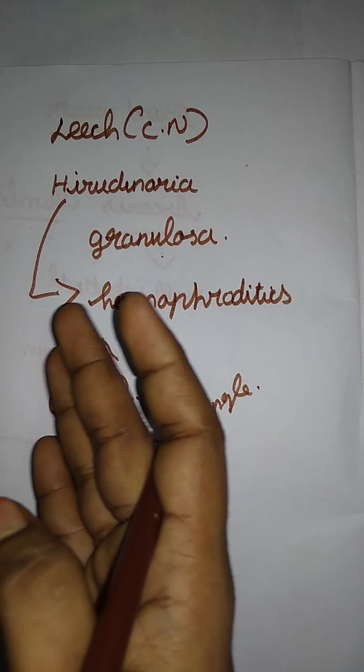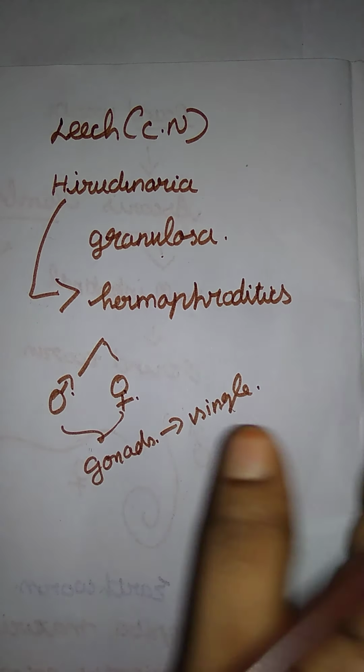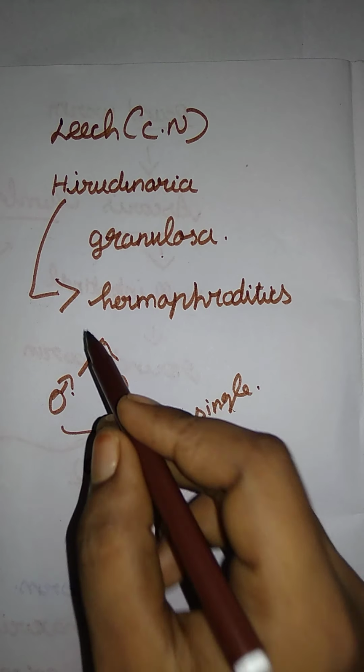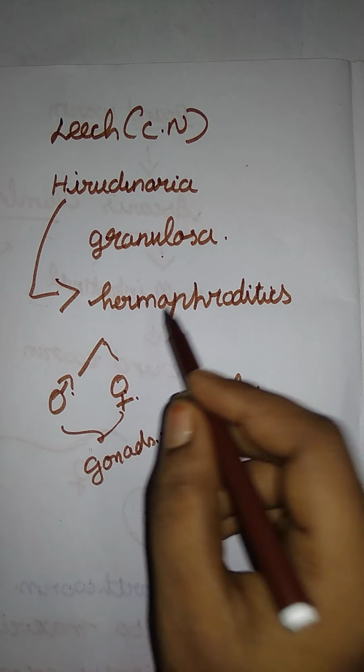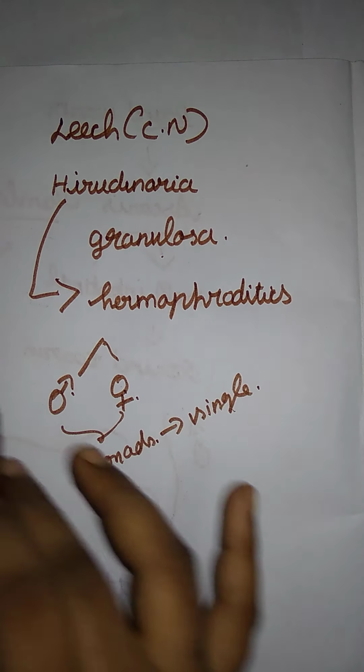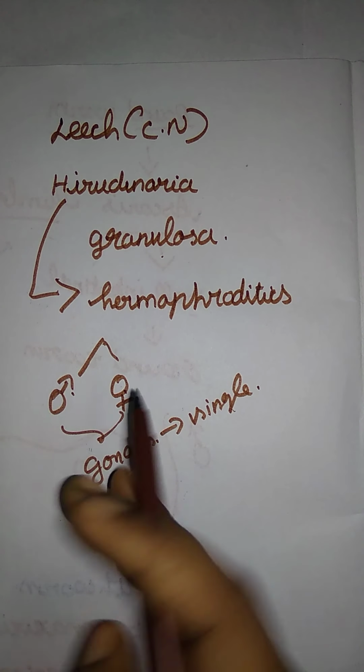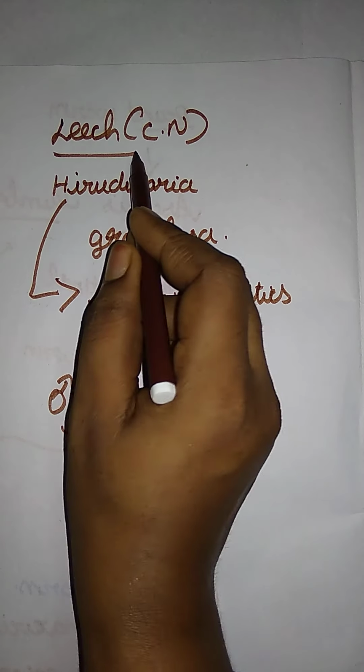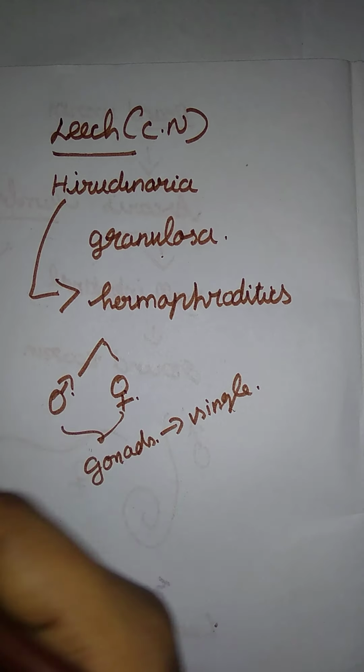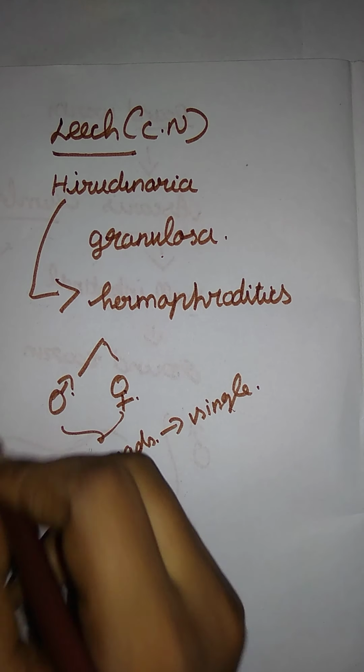Earthworms, which we saw before in this topic, are also hermaphrodites. Here Hirudinaria belongs to the group of hermaphrodites. Okay, most aquatic and terrestrial parasitic Annelida. What is the meaning of Annelida? We already saw Annelida, which means a segmented body.